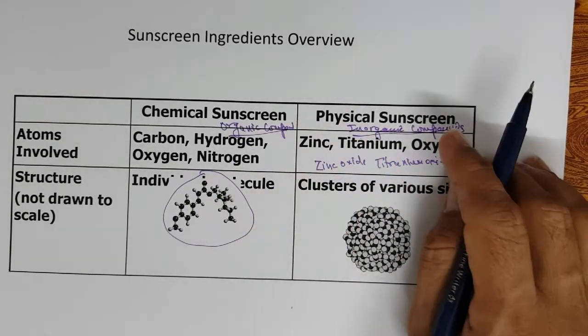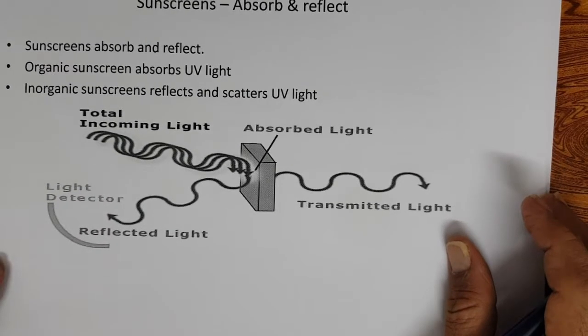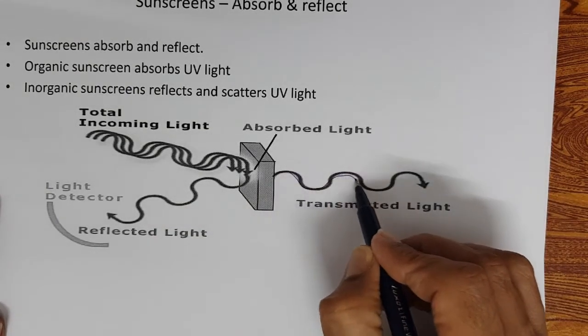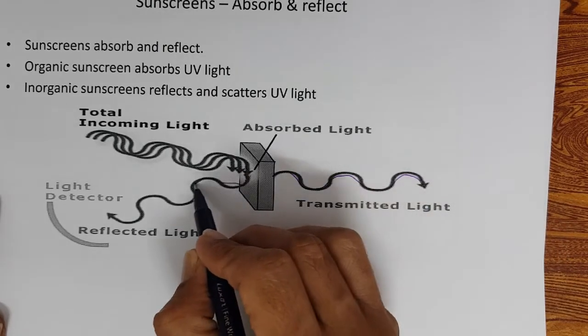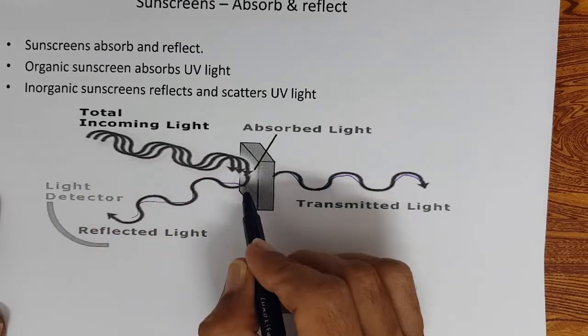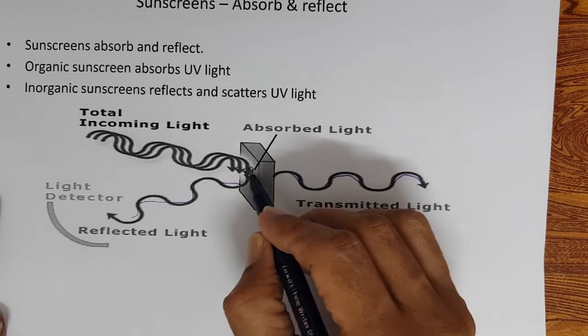Inorganic compounds, organic compounds. So, how can the light pass? Light can be transmitted into the skin, or it can be reflected. This is the incoming light. It can be reflected or it can be absorbed.